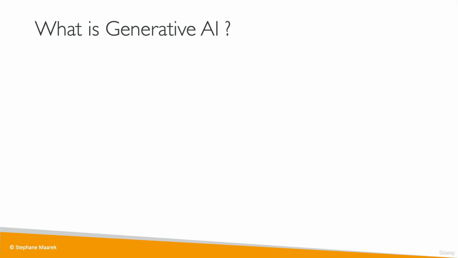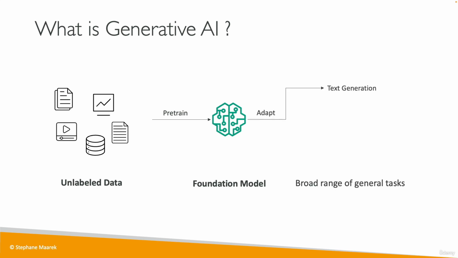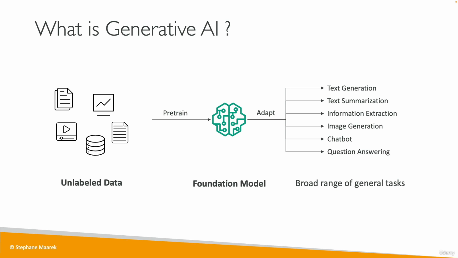So we're going to start with a lot of unlabeled data, and we'll see what that means in a later section. And we're going to train what's called a foundation model. And foundation models are very broad, very big, very wide, and they can adapt to different kinds of general tasks. For example, a good foundation model can generate some text, can summarize some text, can extract information, can generate images, can become a chatbot, and can answer any types of questions you have. So as a whole, we feed a lot of data into a foundation model, which has the option to do a lot of different tasks.